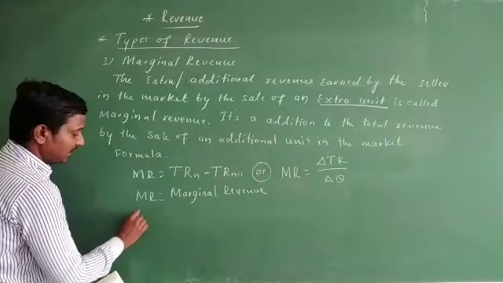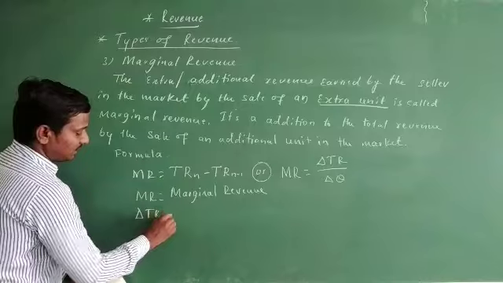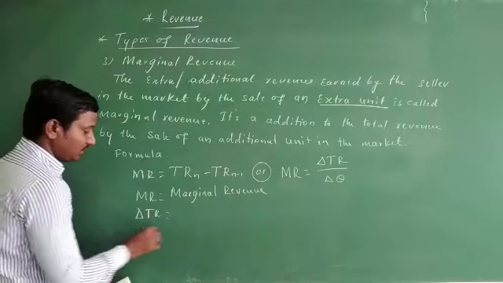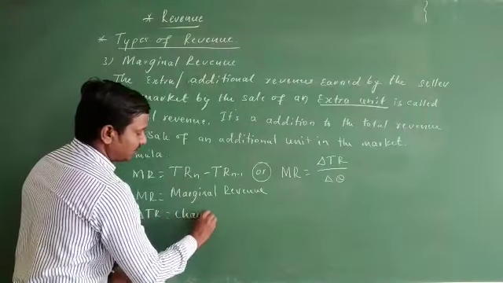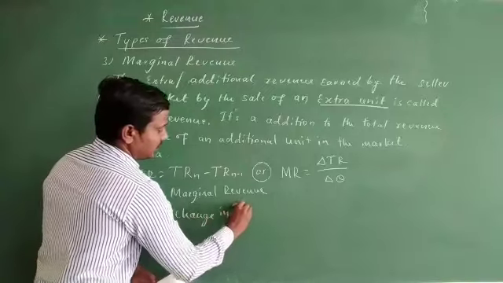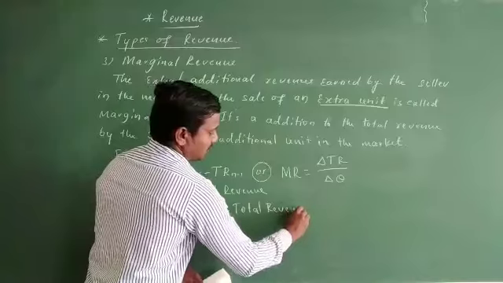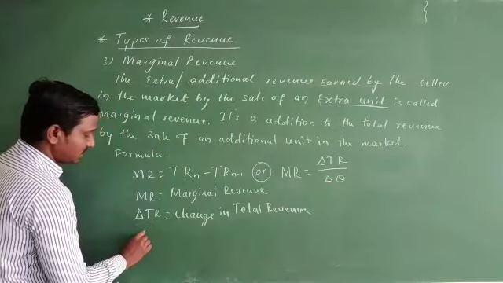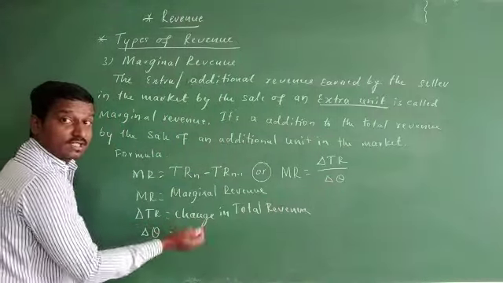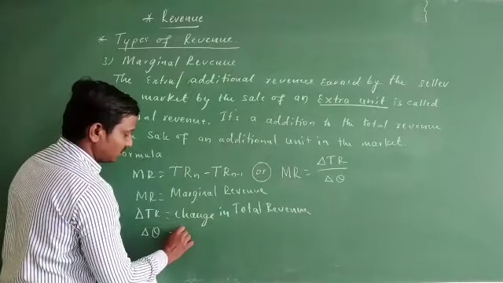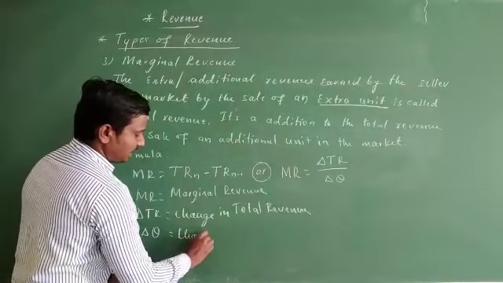Delta means change. So delta TR is the change in total revenue, and delta Q means change in quantity sold.